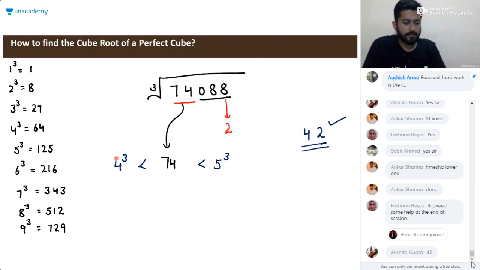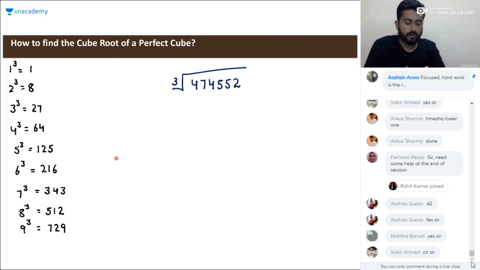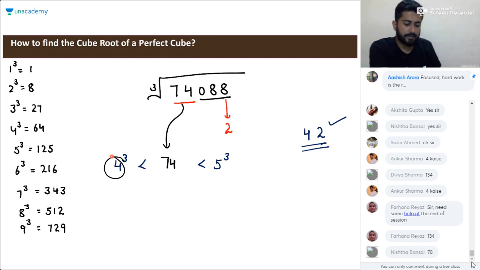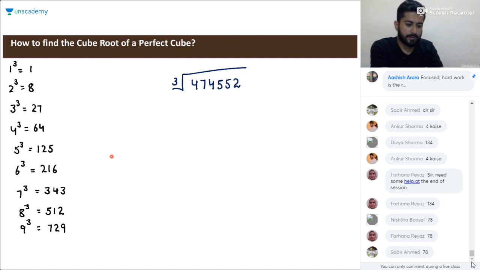Clear or not? Please confirm. Tell me, is it clear to you? Okay, nice. Then go for this one. Calculate the cube root of this particular number. As I told you, you have to consider the lower one always, Ankur. Is it clear, Ankur?